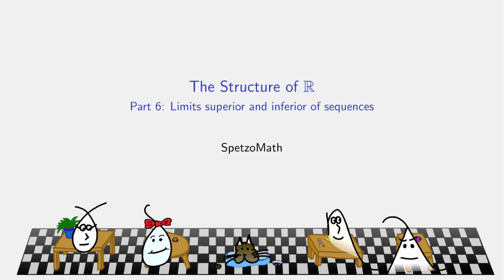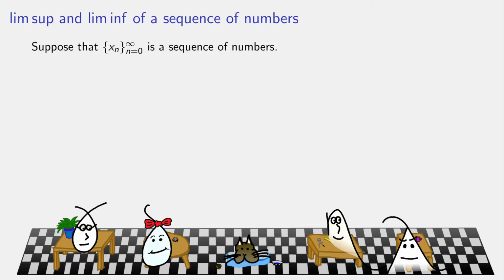Let's talk LimSups and LimInfs. Suppose we have a sequence of numbers, which we talked about in the previous video. Notice if I start the sequence at a given capital N, even though the sequence is defined starting at 0, we might start it later. Then alpha sub n and beta sub n respectively are the supremum and infimum of whatever sequence is defined by starting at a later term and then going on and on.